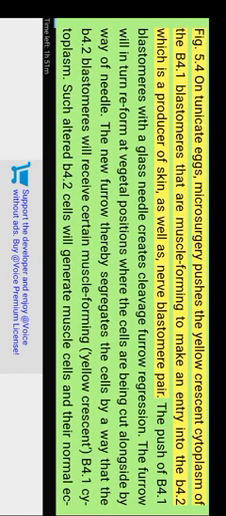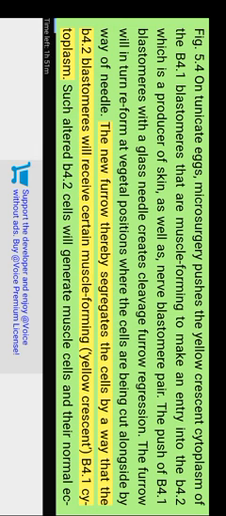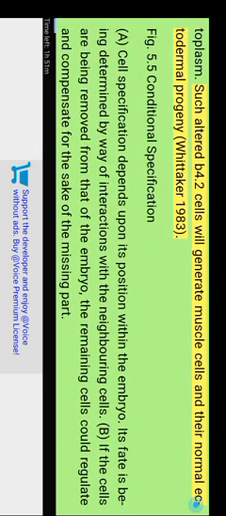Figure 5.4 on tunicate eggs. Microsurgery pushes the yellow crescent cytoplasm of the B4.1 blastomeres that are muscle forming to make an entry into the B4.2, which is the producer of skin, as well as nerve blastomere pair. The push of B4.1 blastomeres with a blast needle creates cleavage furrow regression. The furrow will in turn reform at vegetal positions where the cells are being cut alongside by way of needle. The new furrow thereby segregates the cells in such a way that the B4.2 blastomeres will receive certain muscle forming yellow crescent B4.1 cytoplasm. Such altered B4.2 cells will generate muscle cells in a normal ectodermal progeny.